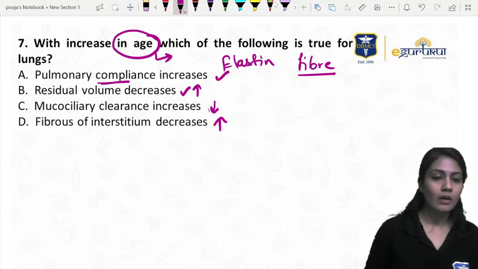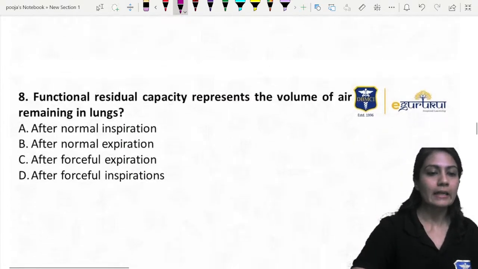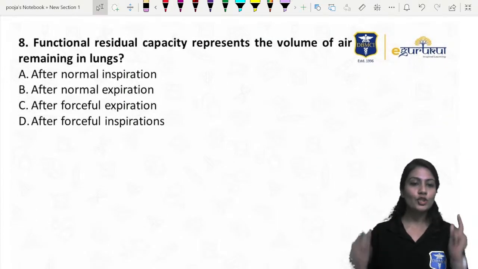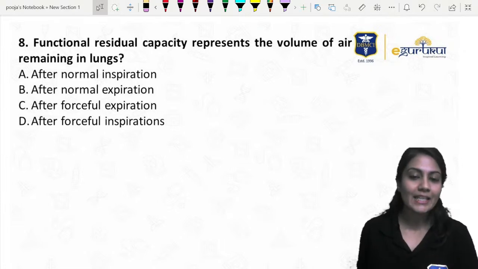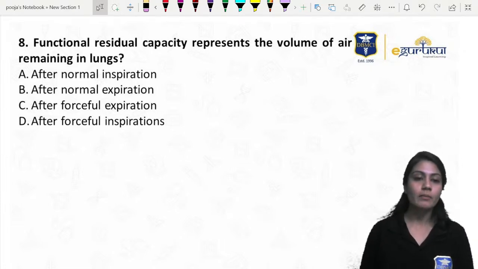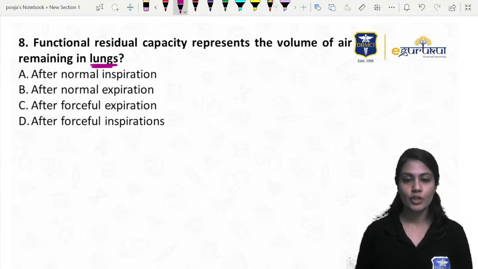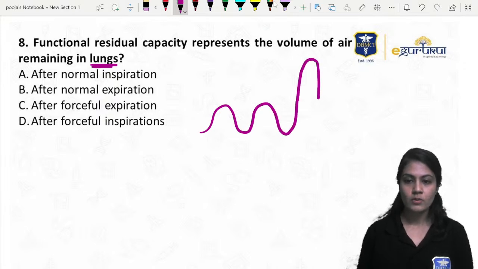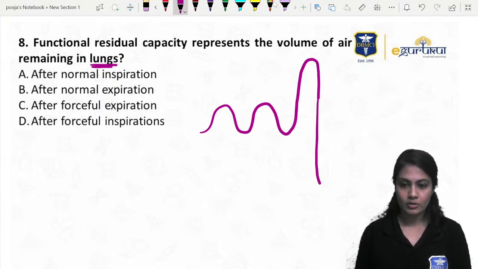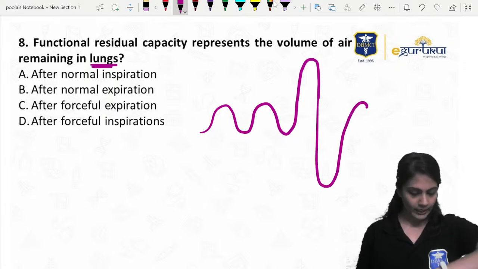So the answer over here, as you guys told me very nicely, is option A. Let's move on to the next question. Functional residual capacity represents the volume of air remaining in the lung after what? So very easy question again. I'm just going to discuss the volumes. Capacity you have to read by yourself, or we can discuss quickly also.